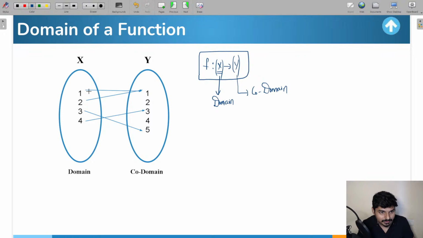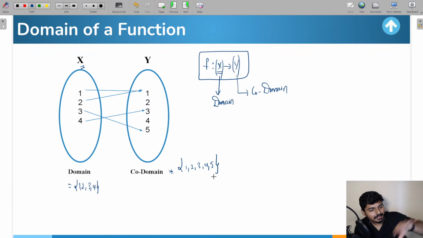Okay, so आप लोग देखो यहाँ पे x में you have the domain, you see the set x is containing 1 2 3 4 elements. So what is the domain of this function? It will be simply 1 2 3 and 4. अगर मैं codomain पूछूंगा आपको, codomain is simply nothing but the second set. तो codomain होगा यहाँ पे 1 2 3 4 and 5. Whatever elements are there in the second set वो codomain के अंदर होगा.